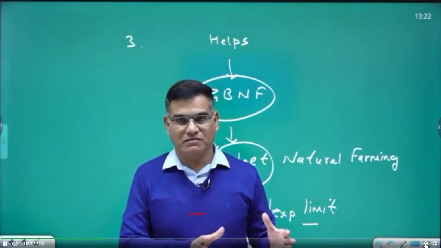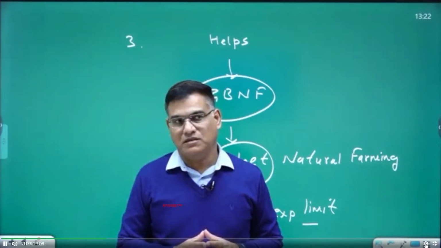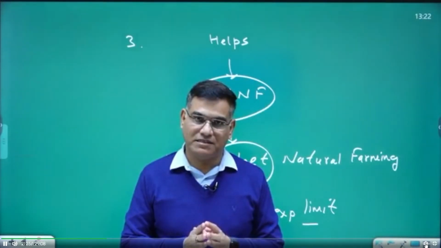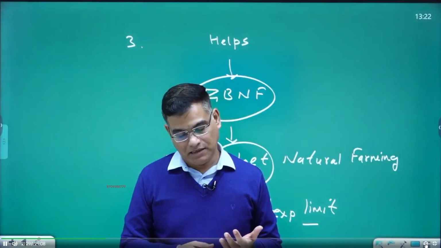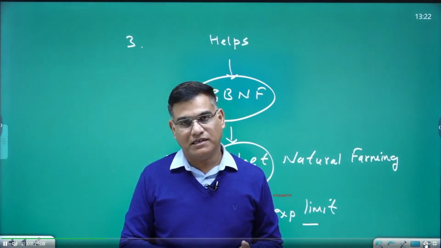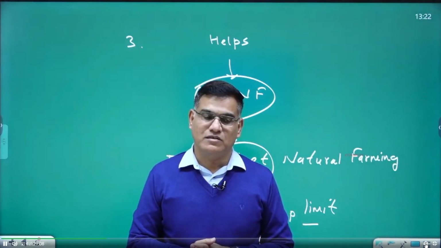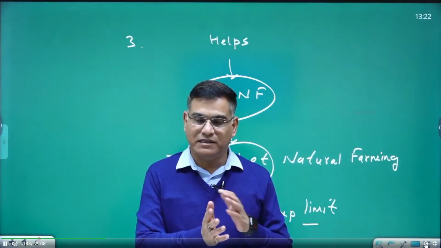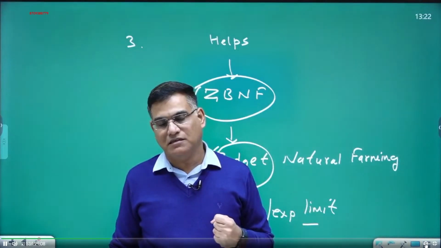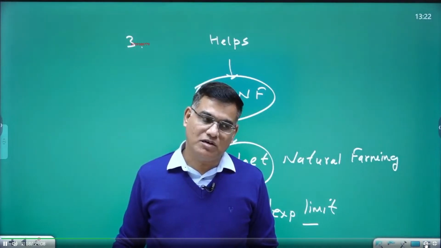And let me tell you one extra thing in your class: one of the reasons for large scale suicides by farmers is their purchasing inputs from the market. When they go into the market, they have to purchase inputs like fertilizers, pesticides, even seeds. They have to take harvesters and other equipment on rent. So everywhere they are incurring cost. And when they harvest their product, if they do not get a good price, they come under debt and they commit suicide. So how to reduce the cost?